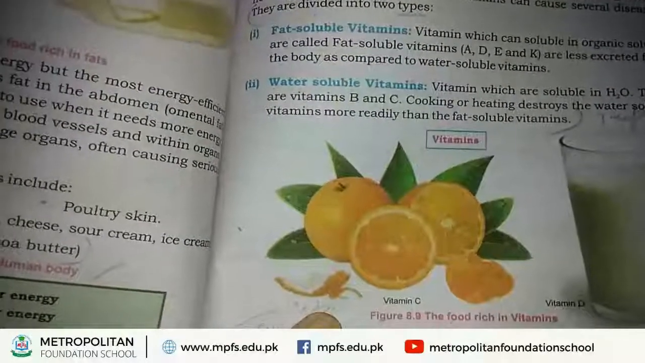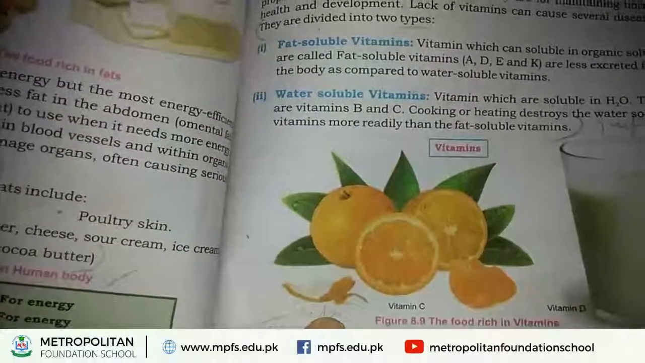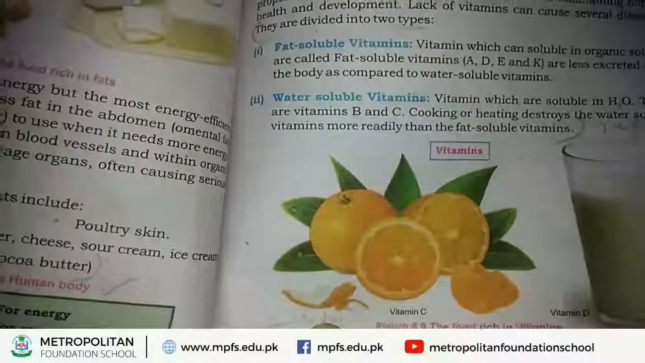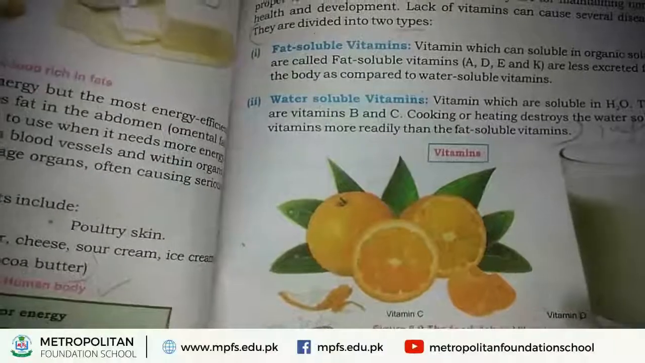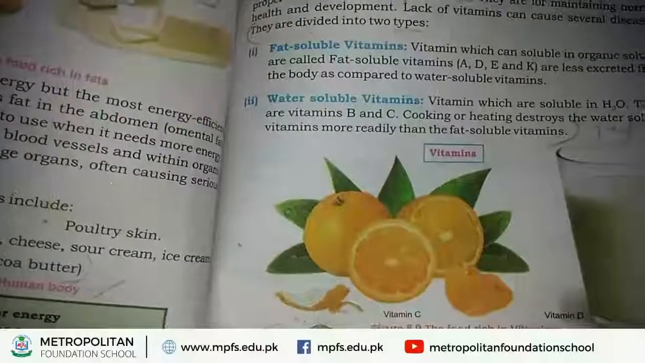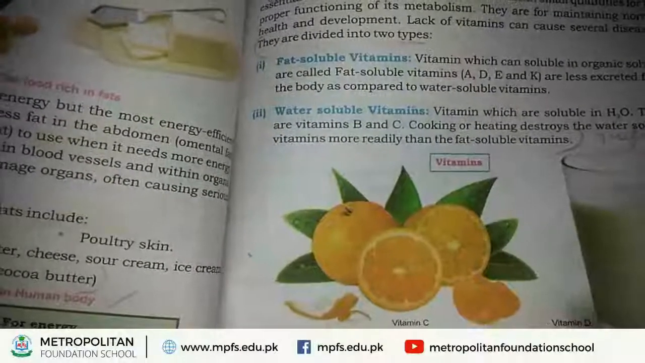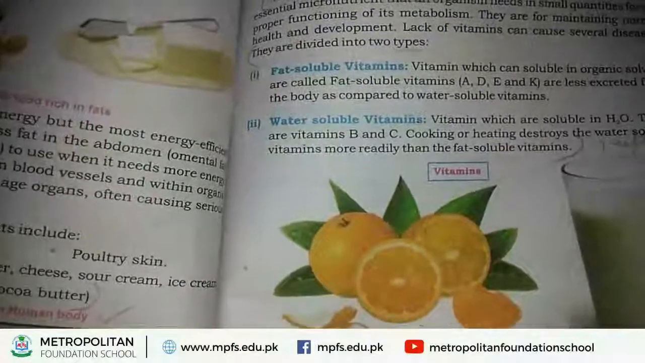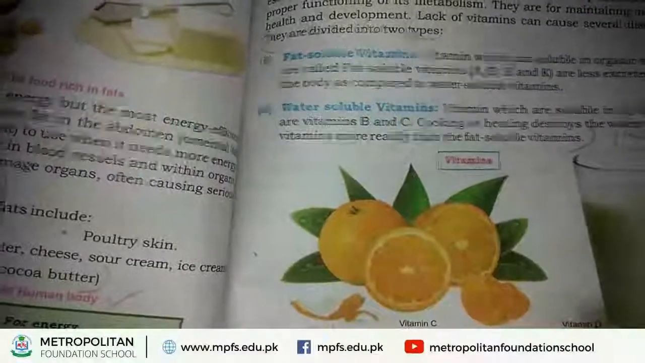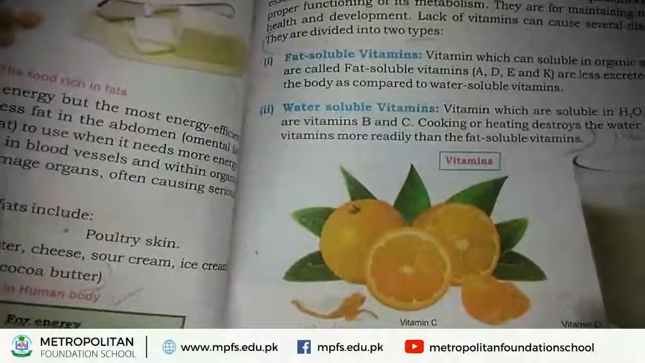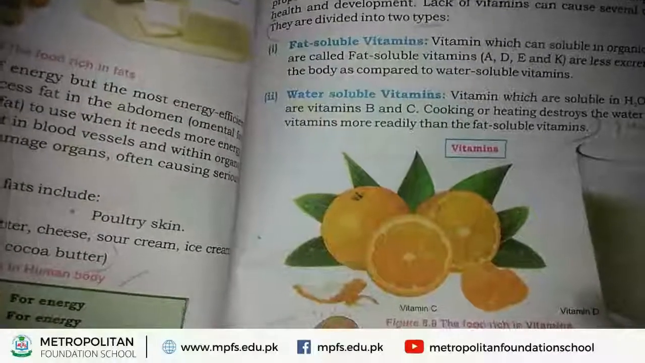Due to the lack of these vitamins, several diseases are caused in human beings. These vitamins perform different functions in our body and also maintain our metabolism. These vitamins are also helpful for our health and development. If we study the types of vitamins, there are two types: number 1, fat soluble vitamins, and number 2, water soluble vitamins.